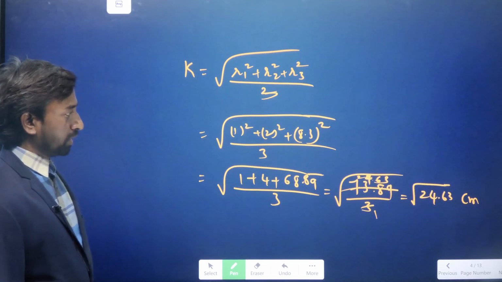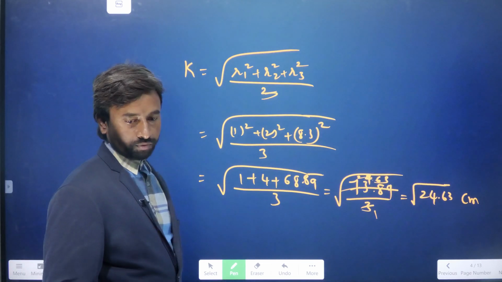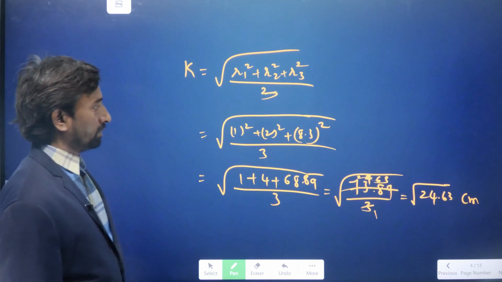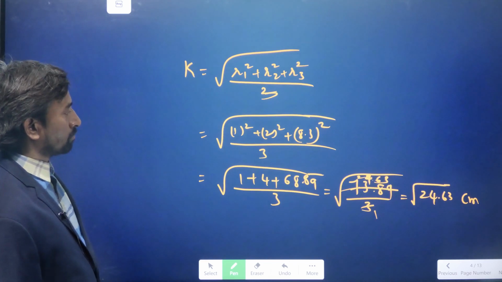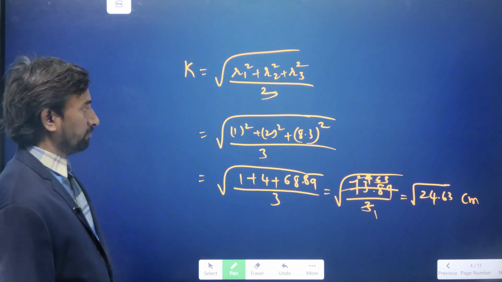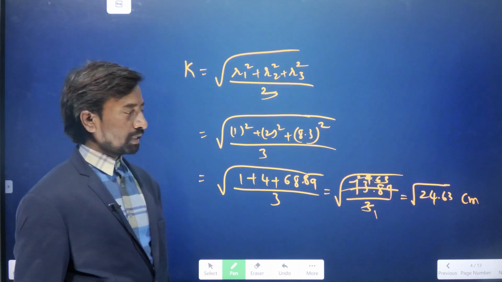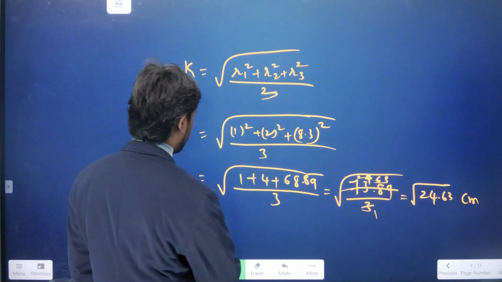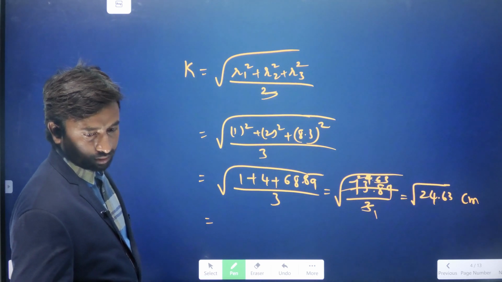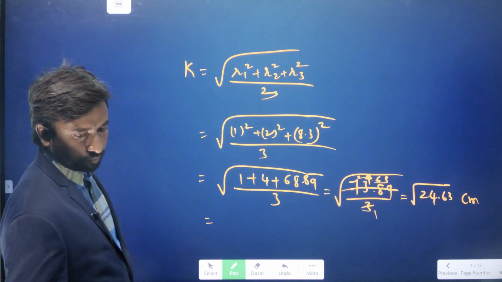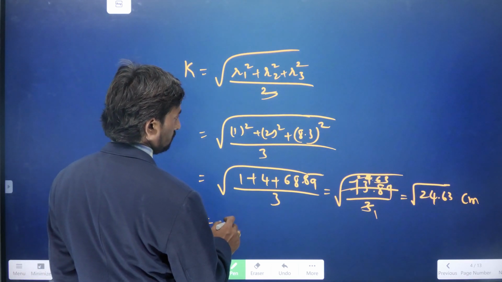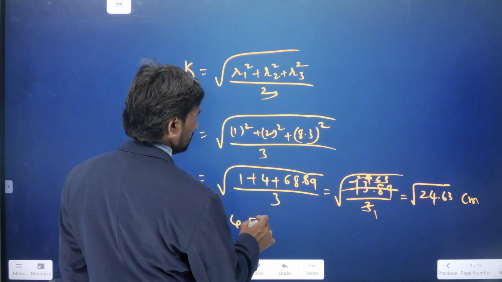So root of 24.63, how much do you get there? 25 means 5 will come there, 24 means approximately we will get 4.5, it may be. So 4.5 centimeters will come there.